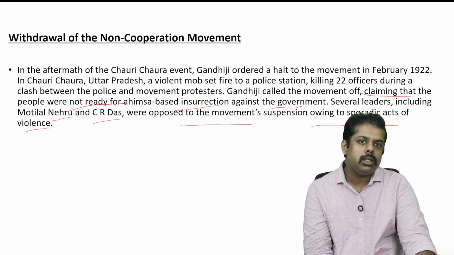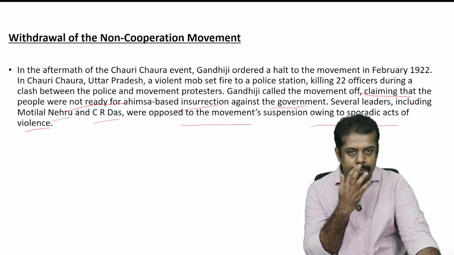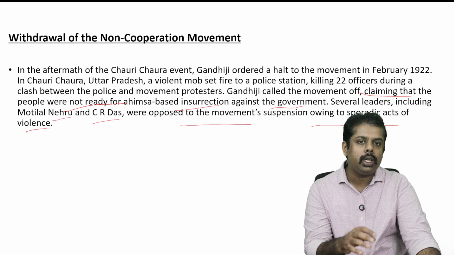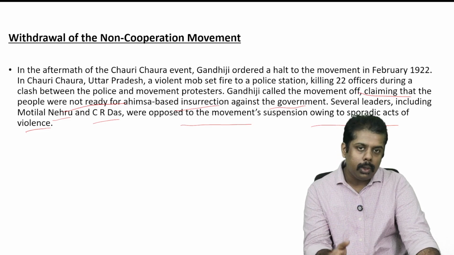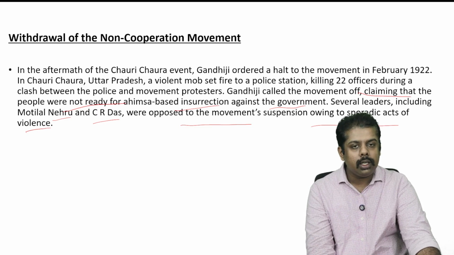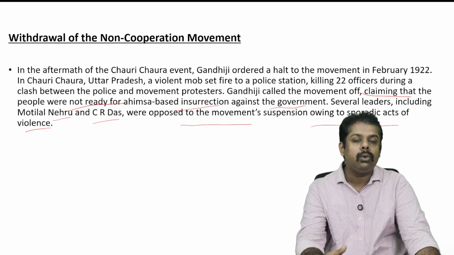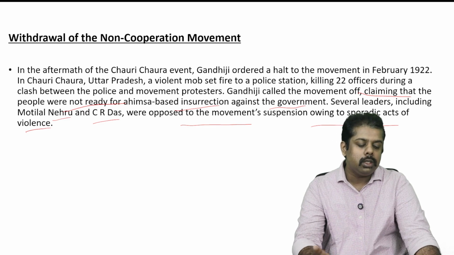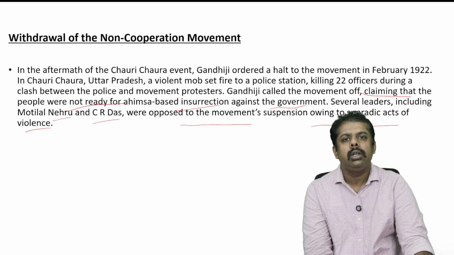Okay. So as we know, the Chauri Chaura event was the thing that led to the withdrawal of the non-cooperation movement. In that, 22 police officers were killed during a violent act, and that led to Gandhiji calling off this movement, because his principles were always non-violence, and non-violence was his basic principle. So this was against that. That basically ended this non-cooperation movement.